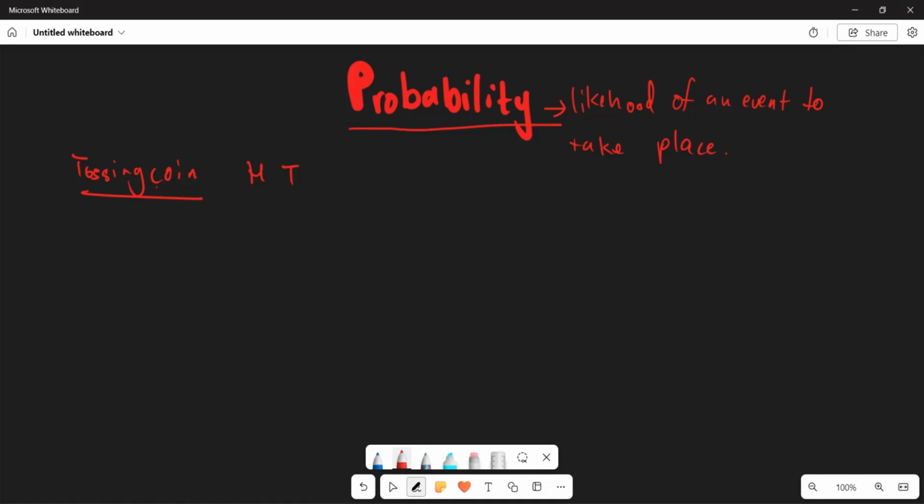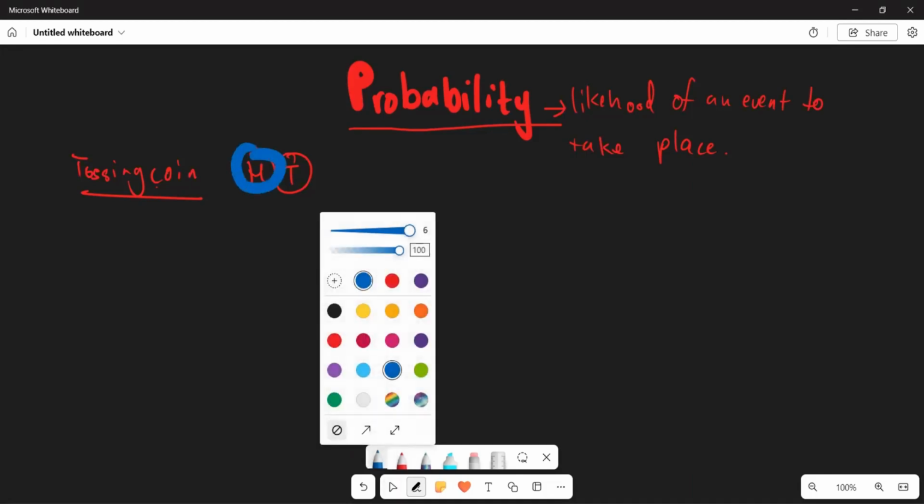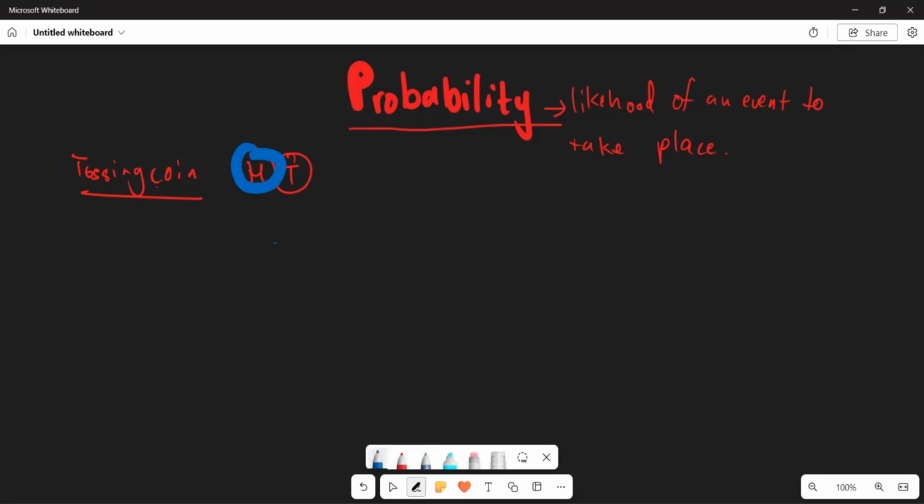So whenever you're tossing a coin, you're going to have a total of two outcomes. If you want to get your head, you are only having one head, which means the likelihood or the chances of you getting your head is going to be 1 out of 2 chances.